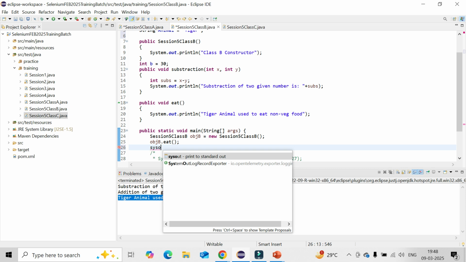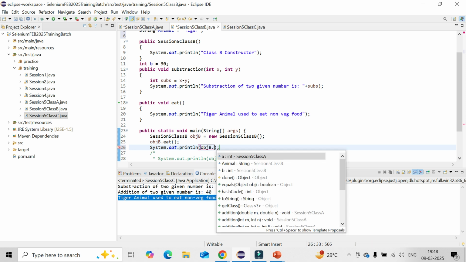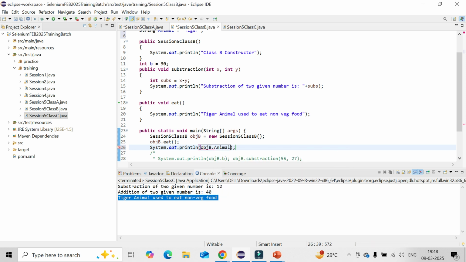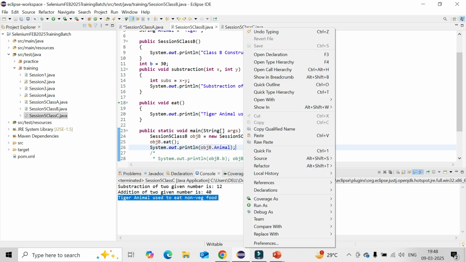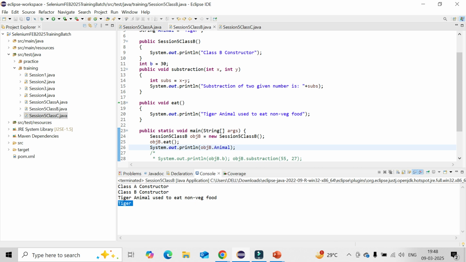If you call that one, so object b dot animal, automatically it will print the tiger, not the elephant one which is in the parent class. You could see it is calling the tiger.